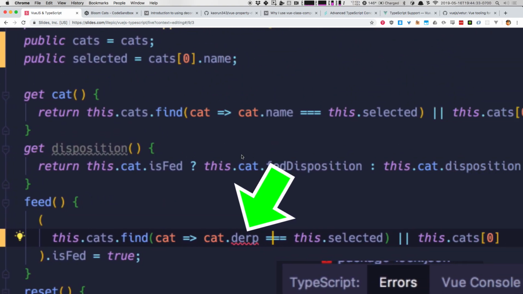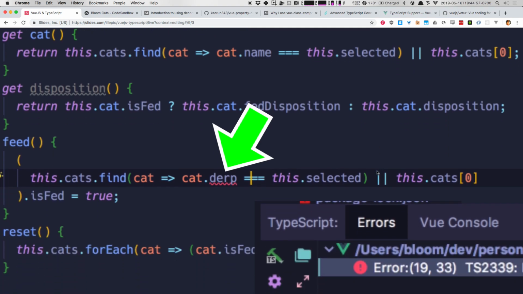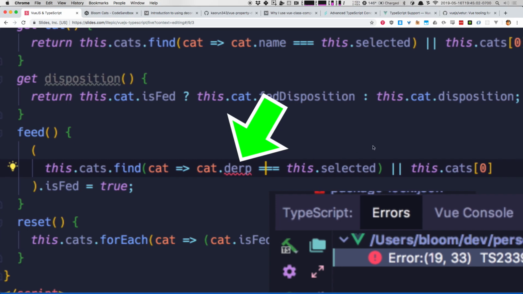Here's something else. You're going to notice my code is different. Now when I go to get my cat up here at the top, I'm saying this.cats.find cat name, this selected. But then I'm giving it a default value, because guess what? Trying to find a cat and then assuming there's a cat in the rest of my application isn't super safe, right? So TypeScript forced me to handle at least a safe default. Same thing down here, the feed method. All right, go find a cat. Return a default value before we start accessing members on it.